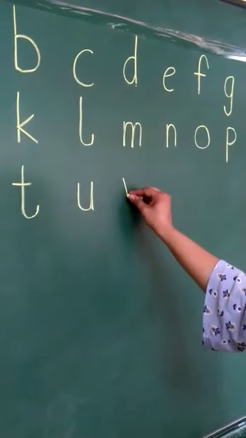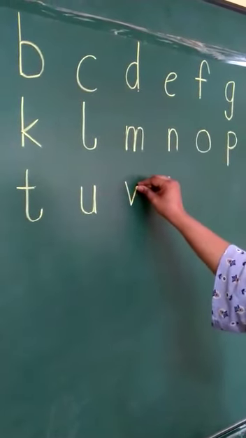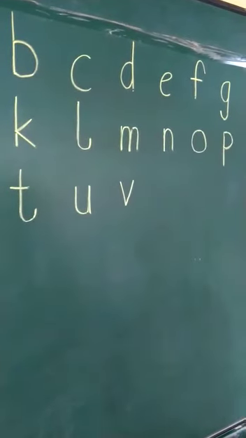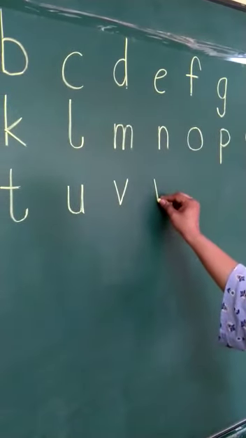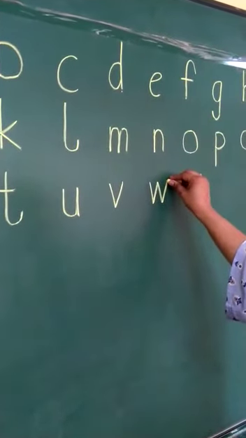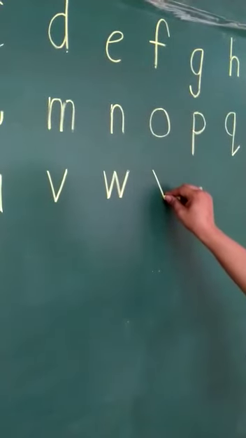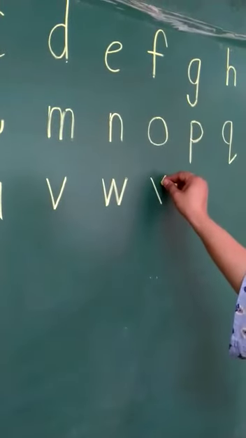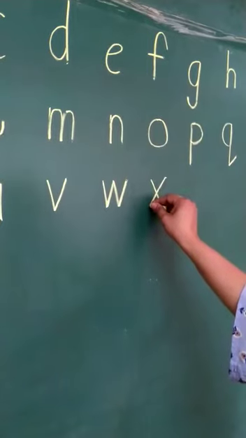U. Slanting line in and slanting line up. V. First make a V, again make another V. W. Slanting line down, slanting line, another slanting line down. X.